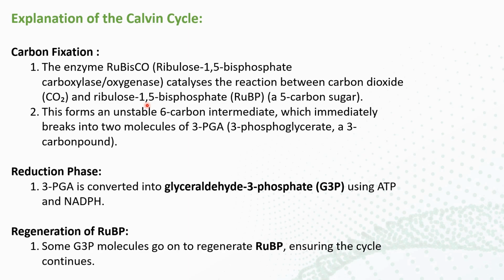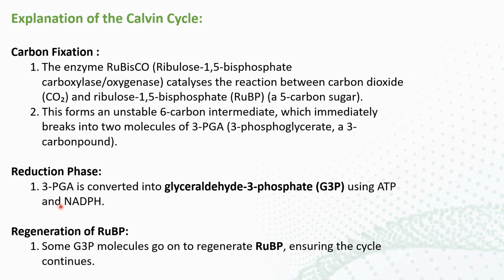By the reaction of carbon dioxide with it, the product formed is 3-phosphoglycerate. It goes through a 6 carbon molecule which is not stable, but is formed in the first reaction of the C3 cycle. This is the first reaction.